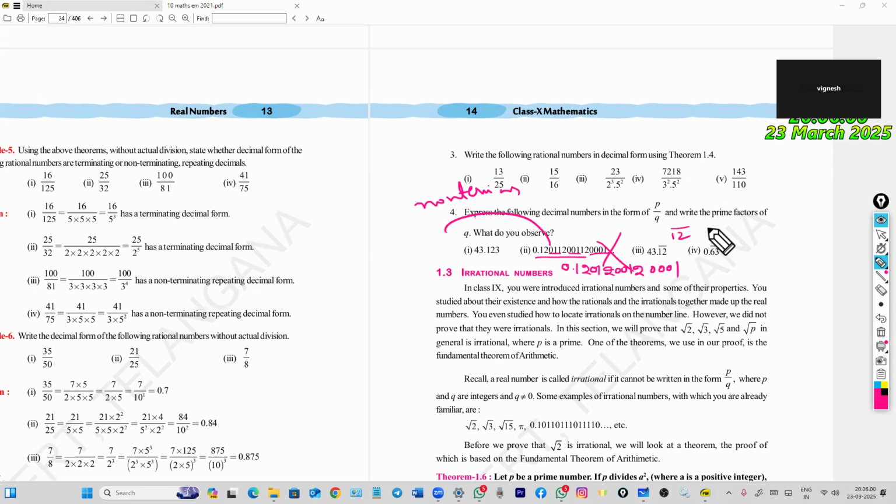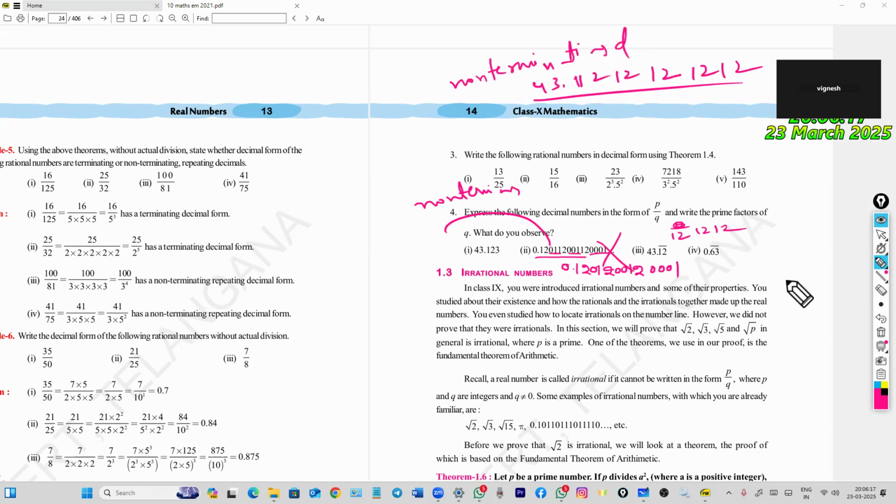Here also 43.12 bar. 12 bar means 12 is repeating continuously, so it is a non-terminating decimal. Here also 0.63 bar, 0.636363, is repeating. It is also a non-terminating decimal.